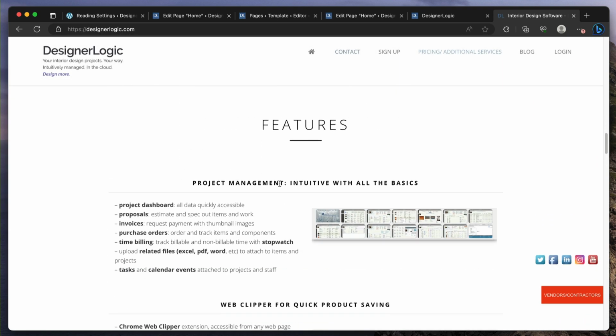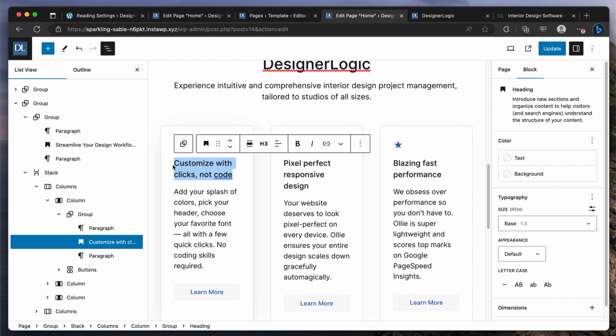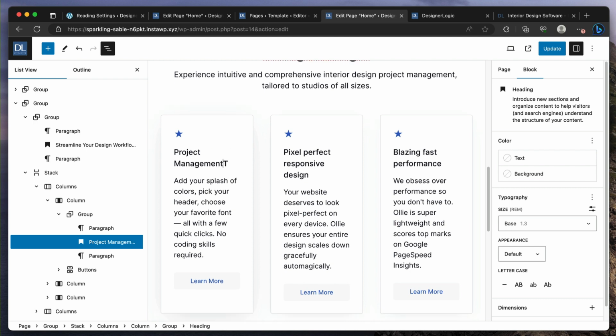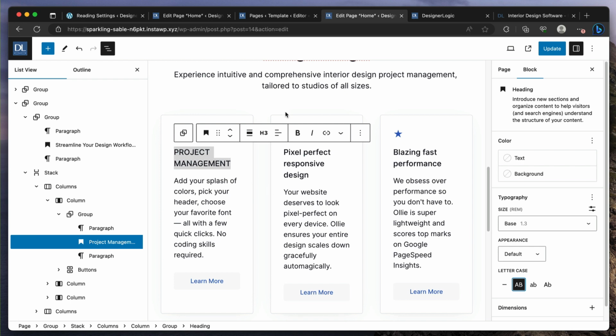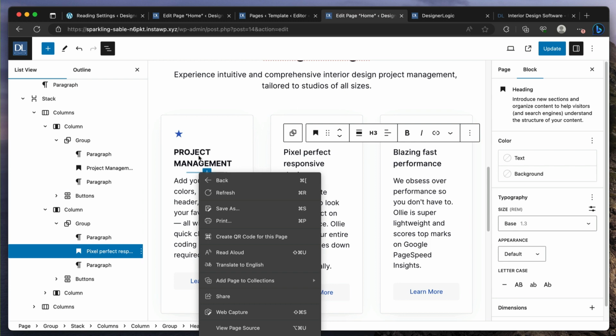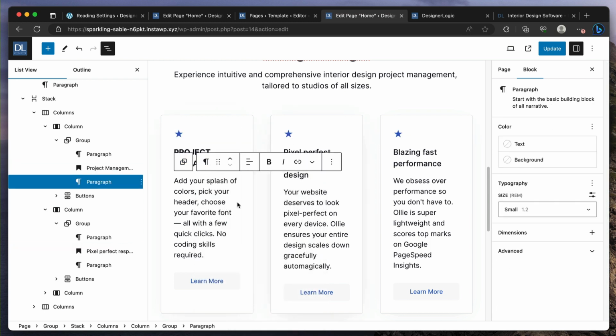So these are features, right? So we could do project management. And I suggest here, don't do caps. Always write it in the regular case, and then you could just change the case in CSS and change the appearance. That way it's flexible, and it's better for accessibility and everything. You don't want it to shout.